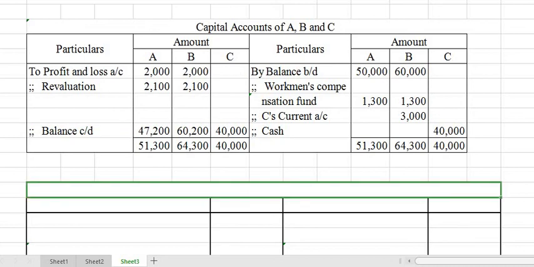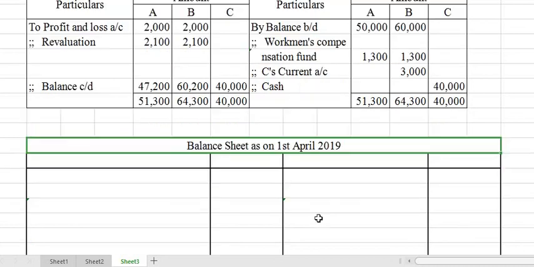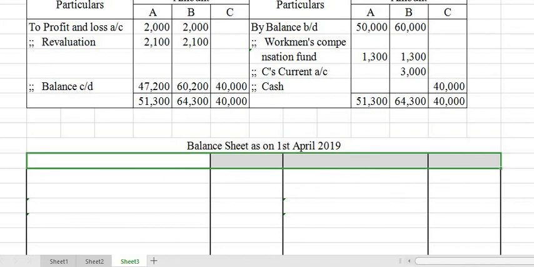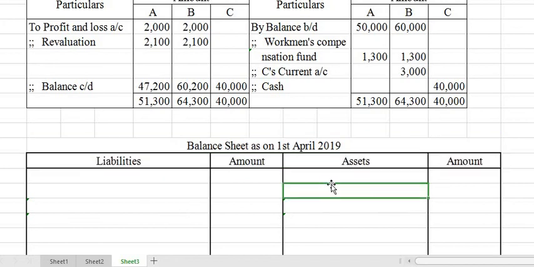We are drawing the balance sheet. Balance sheet as at 1st April 2019, and column headings can be given. Then first of all, let us write cash. So what is the cash balance? Opening cash balance we had how much? 10,000 was there plus 40,000 he has brought. So what should be the total cash? 50,000.